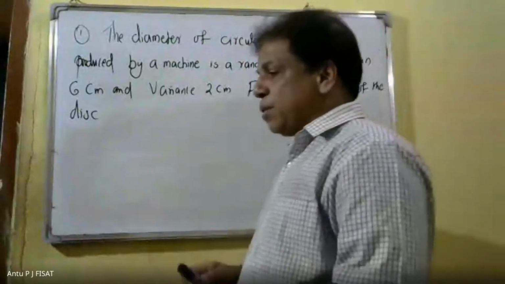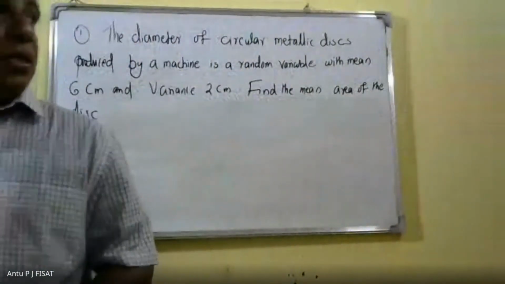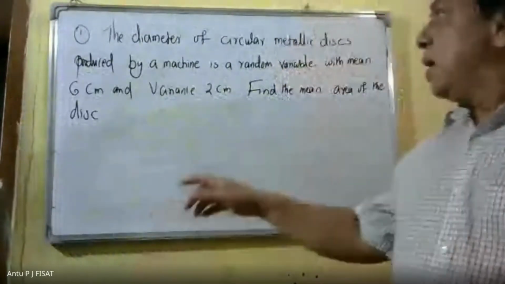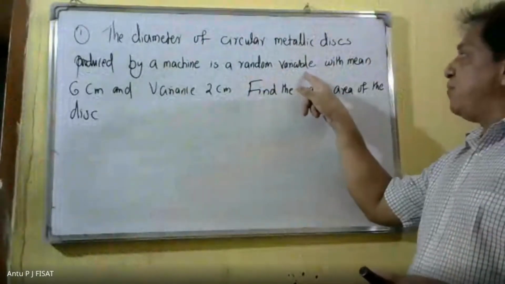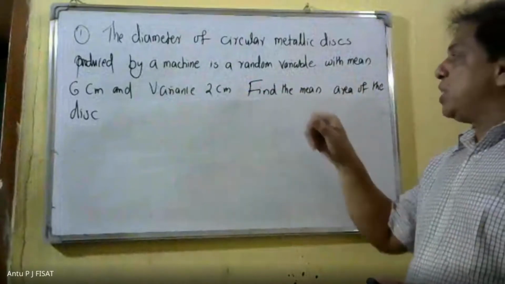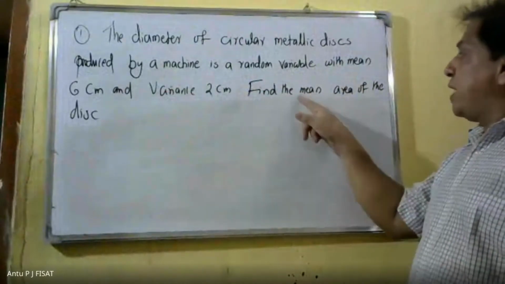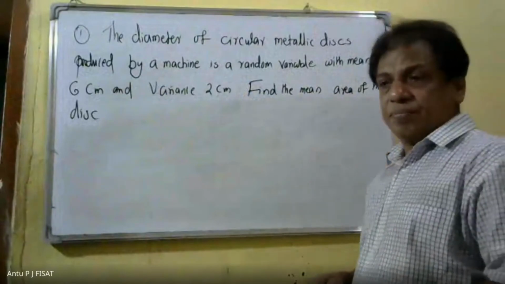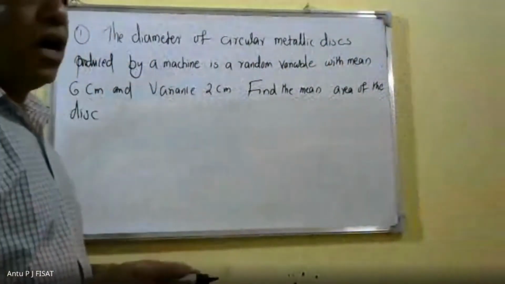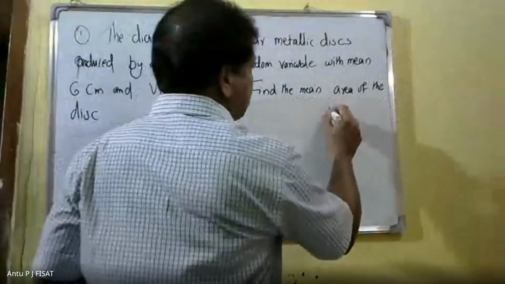The diameter of a circular metallic disc produced by a machine is a random variable with the mean 6 centimeter and variance 2 centimeter. Find the mean area of the disc. Here we have to find out mean area of the disc. Expectation of A.